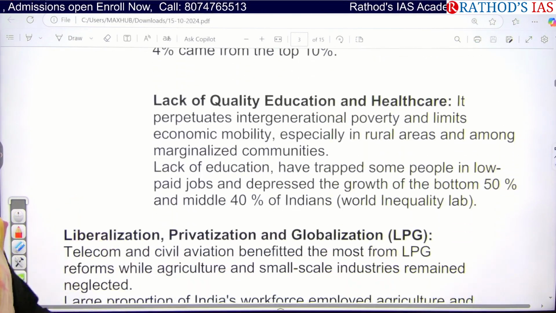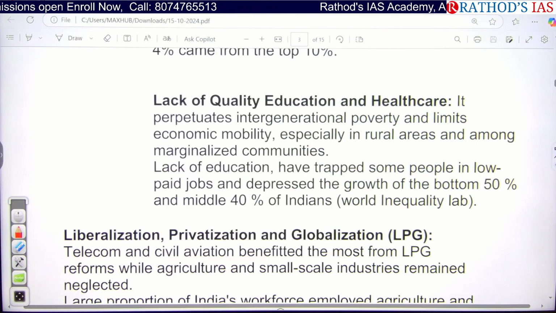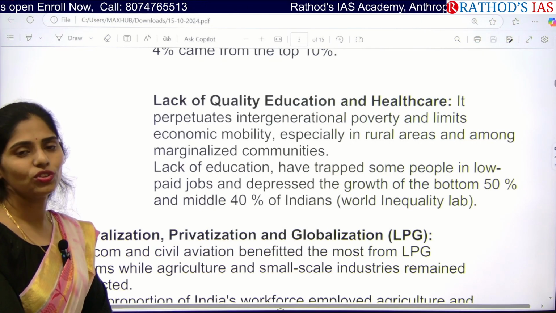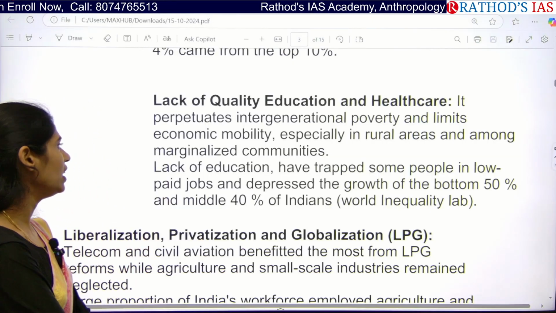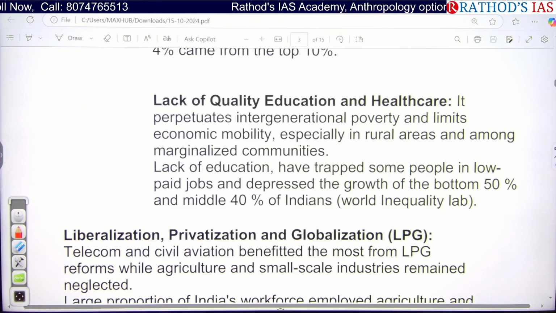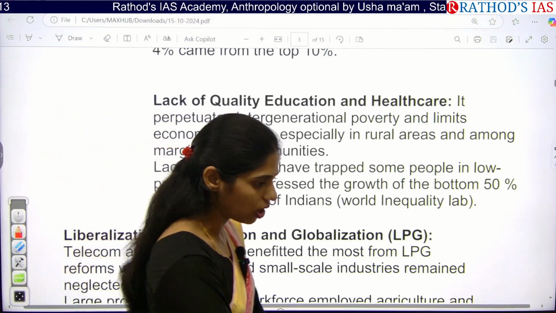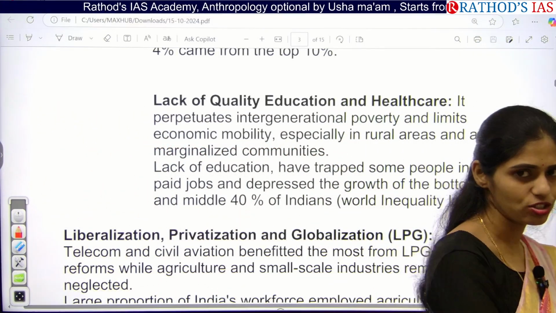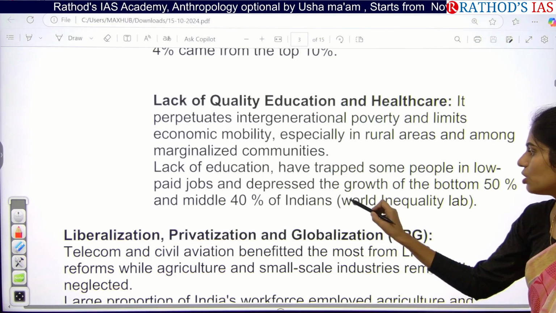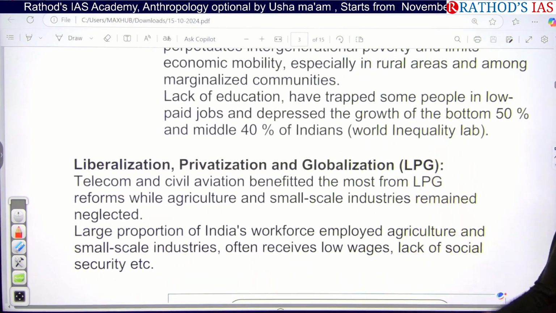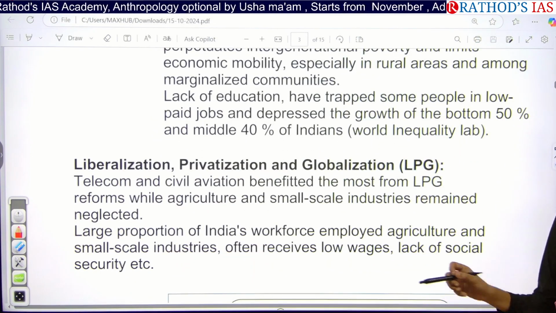And the next one is the lack of quality education and healthcare. As you all know, we have intergenerational poverty, and there is no proper mobility of economy, especially in the rural areas, and there is a lack of proper education facilities. Even if you go to any government school, there is a lack of proper infrastructure. So because of all these things, again, there is income inequality and wealth inequality.